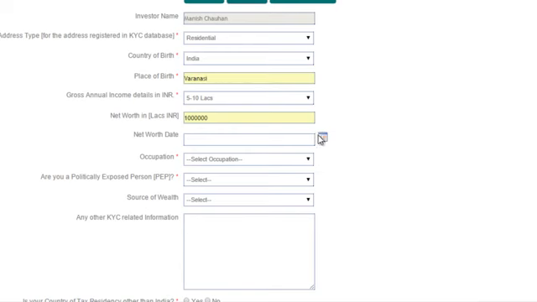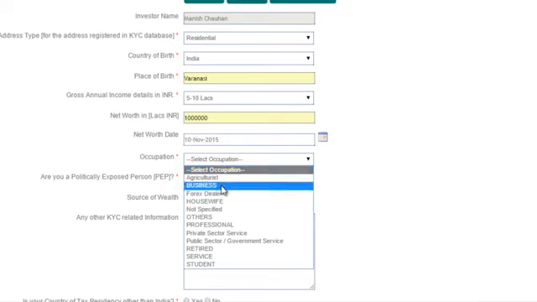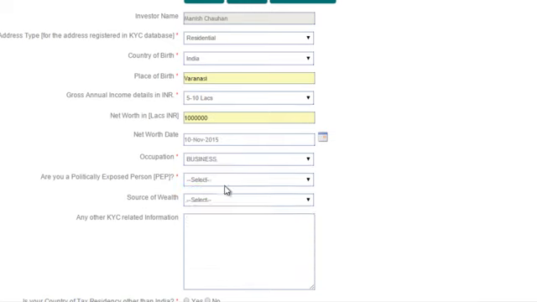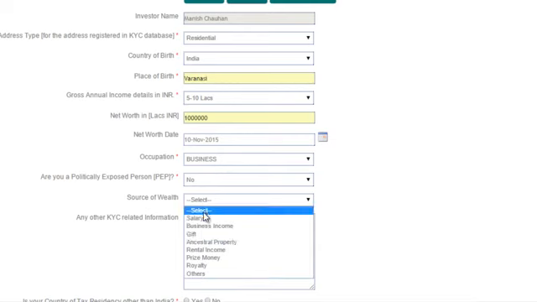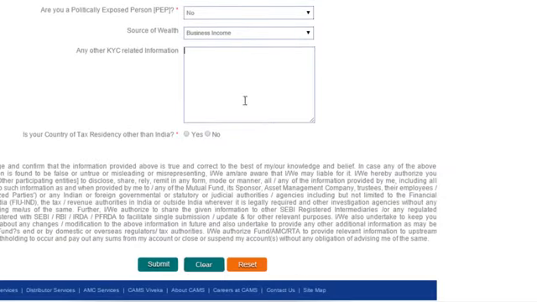Then net worth due date, so I'll choose today's date. Then occupation, so I'll say business. Are you a politically exposed person? You have to mention whether you are related to politics, or whether someone in your family is related to politics. I'll choose no here. Source of wealth, so I'll say business income. And then any other information which you want to mention here, any other KYC related information. For most of the people, you will choose it blank.